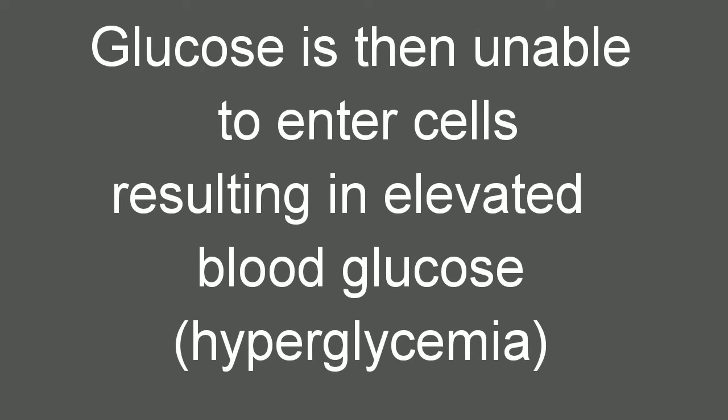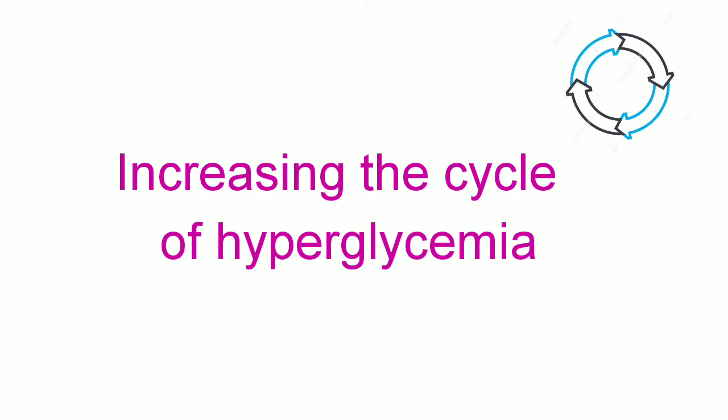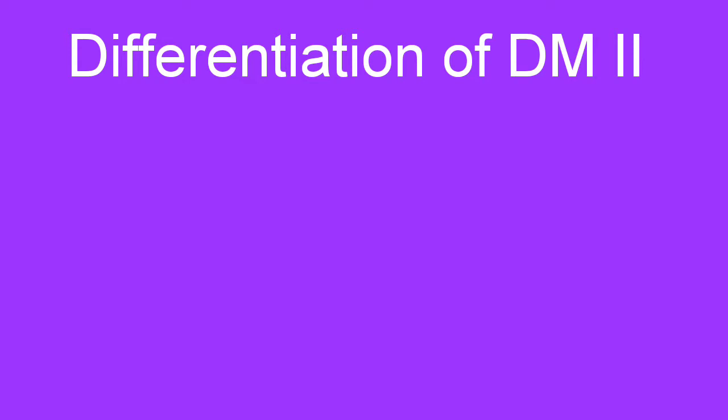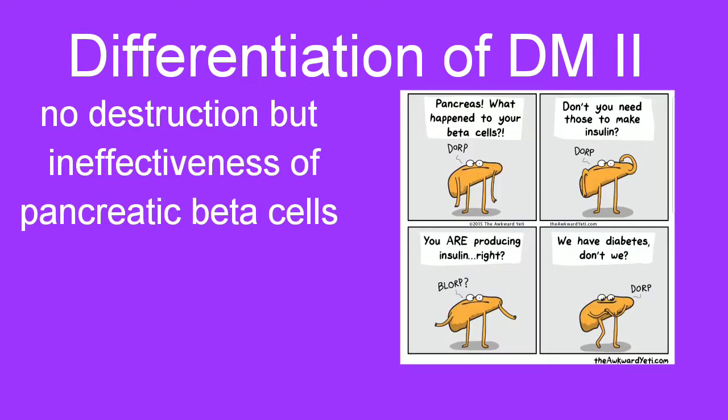As insulin levels rise in the bloodstream, glucose is unable to enter the cells, resulting in elevated levels of blood glucose and less energy for cellular processes. The continued elevation in glucose results in a greater demand of insulin that the pancreas cannot adapt to. This creates the continuous cycle of hyperglycemia. It is important to differentiate type 2 diabetes from type 1, as there's no destruction of pancreatic beta cells, but a progressive ineffectiveness of these cells.